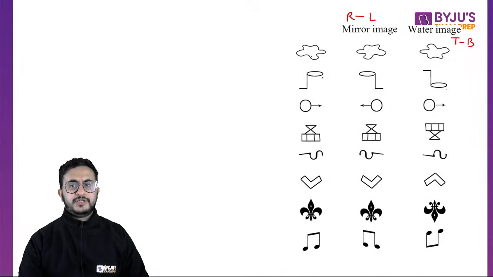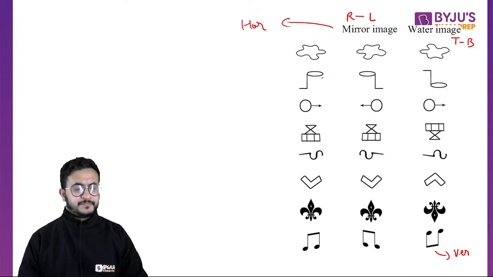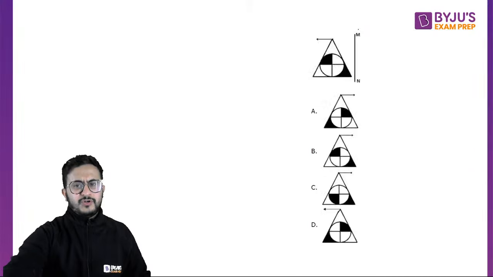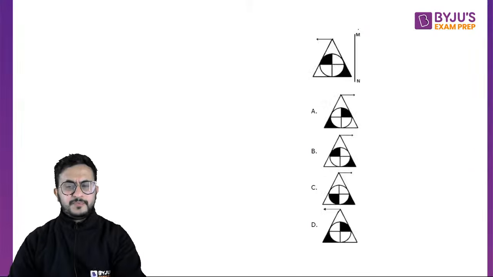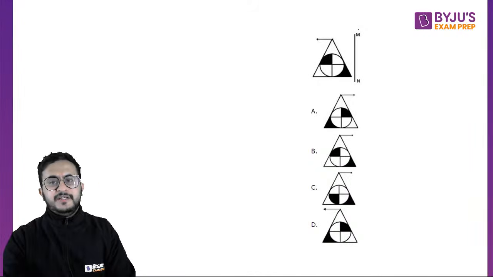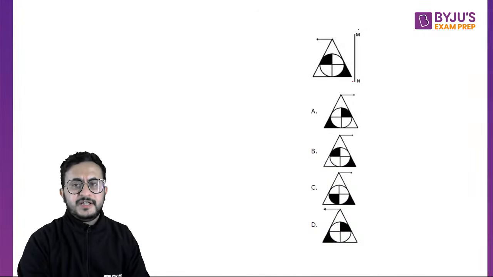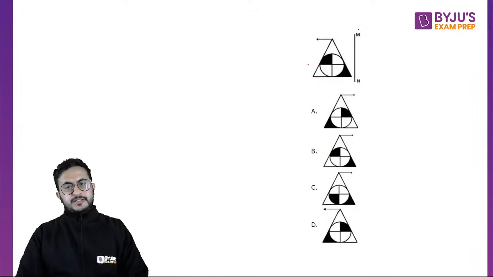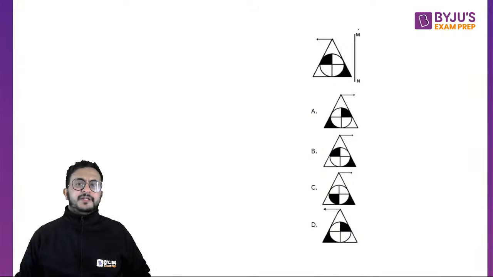So this is horizontal. If you invert it on a horizontal line, that is called mirror image. And if you invert it on a vertical line, that is called water image. Okay, so let us do some questions also. If they write what is the mirror image, fine. If they do not write, if they just give this kind of vertical line, that means a mirror is placed on that side. So what will be the mirror image of this figure?